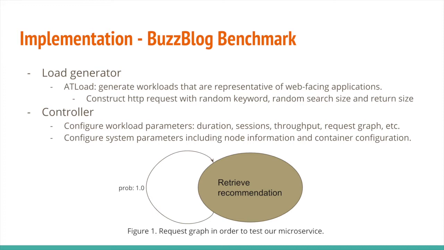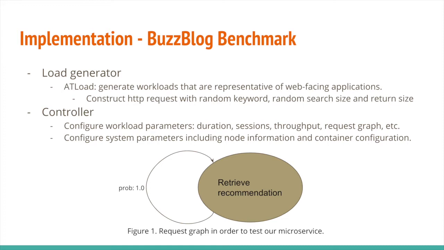In order to run experiments on our recommendation microservice, we also configured a load generator and a controller. The load generator from WISE Toolkit can generate workloads that are representative of web-facing applications. We use it to generate HTTP requests. We construct each request using a random keyword, a random search size, and a random return size.